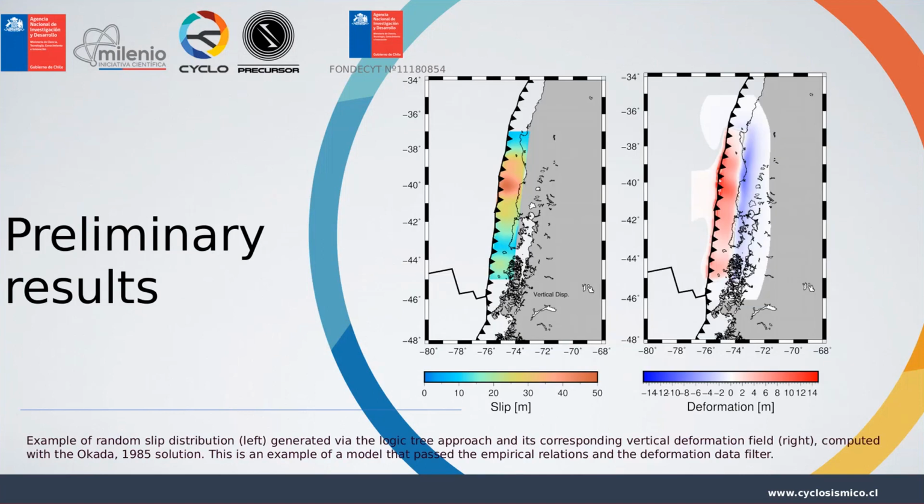These are the preliminary results showing an example of random slip distribution on the left, generated via the logic tree approach, and its corresponding vertical deformation field on the right, computed with the Okada 1985 solution. This is an example of a model that passed empirical relations and the deformation data filter, and the data filters using tsunami data are still to be performed.